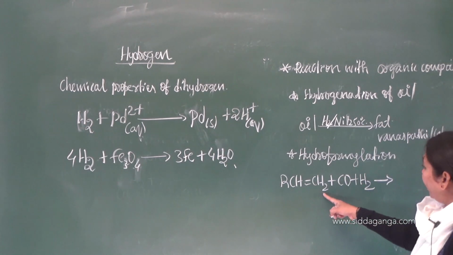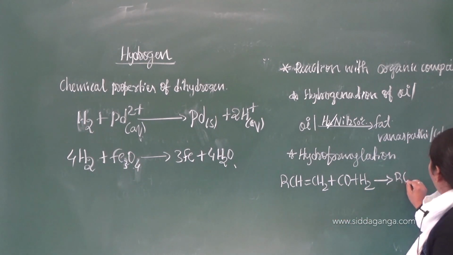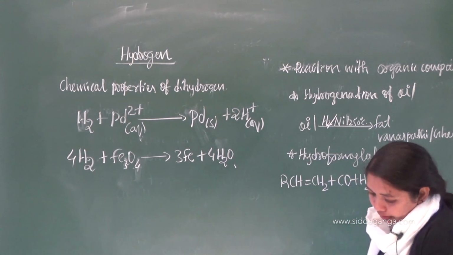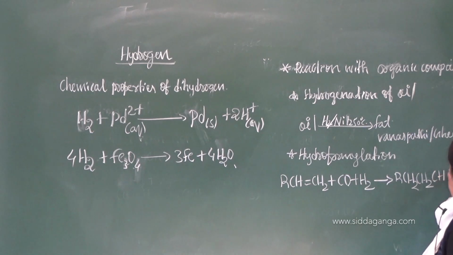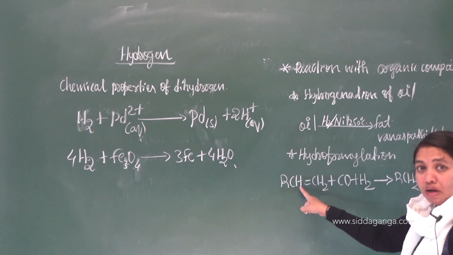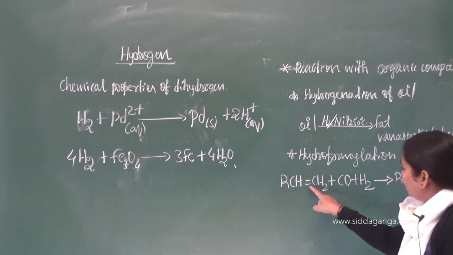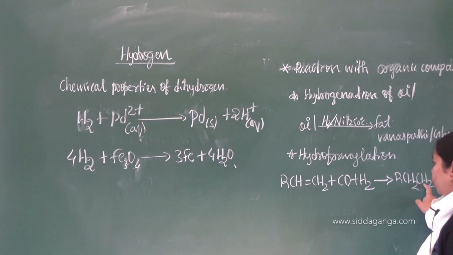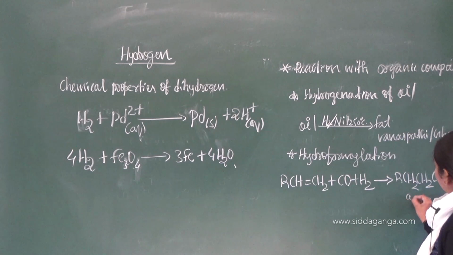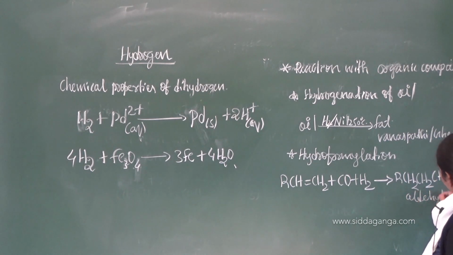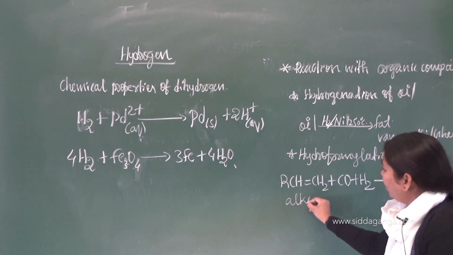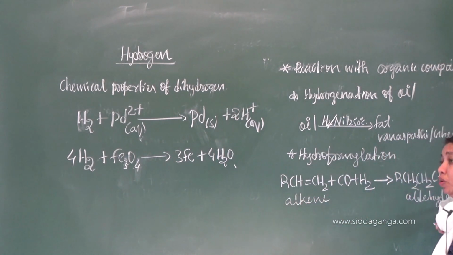What is the functional group of aldehyde? CHO. How is that? R CH2, and one more, that is CHO. Simple reaction, it is understood. R, this hydrogen is there, no? It will be added to this carbon atom. It will become CH2. The double bond will become single bond. CH2 again. What will be left here? One hydrogen and CO. That will become CHO. What is this? This is an aldehyde. Alkenes or olefins, you can say, are converted to aldehydes.